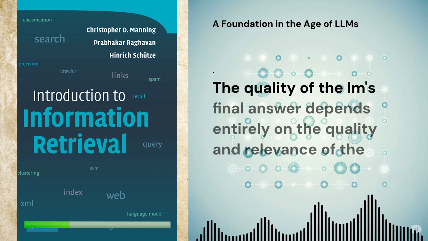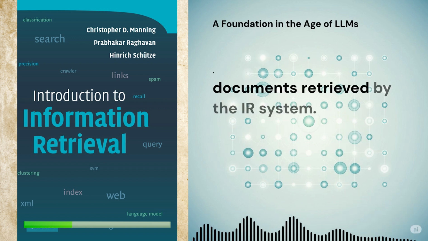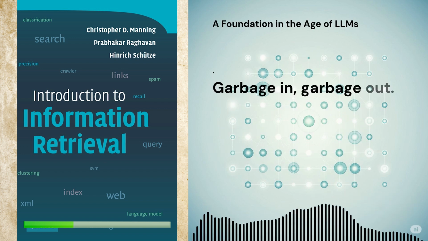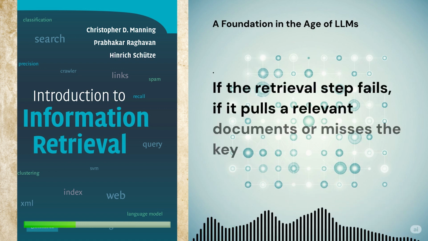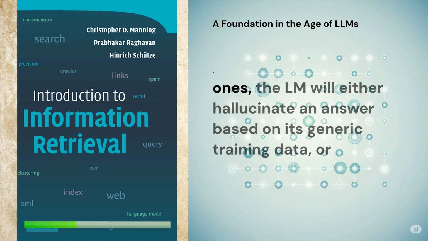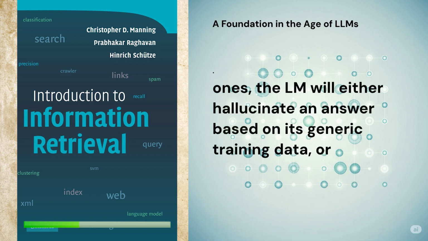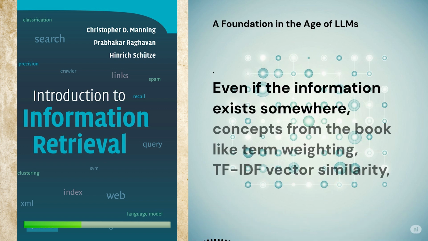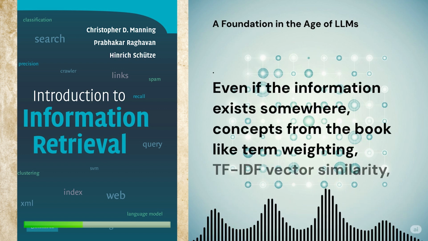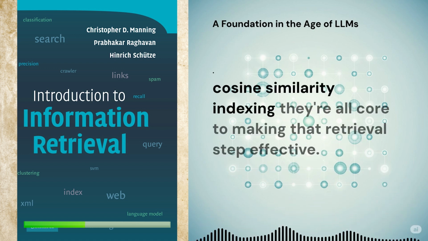The quality of the LLM's final answer depends entirely on the quality and relevance of the documents retrieved by the IR system first. Garbage in, garbage out, basically. Exactly. If the retrieval step fails, if it pulls irrelevant documents or misses the key ones, the LLM will either hallucinate an answer based on its generic training data, or it will simply say, I don't know, even if the information exists somewhere. Concepts from the book like term weighting, TF-IDF, vector similarity, cosine similarity, indexing, they are all core to making that retrieval step effective.